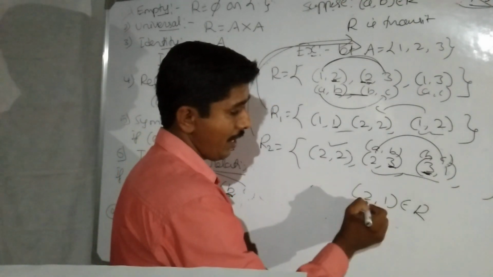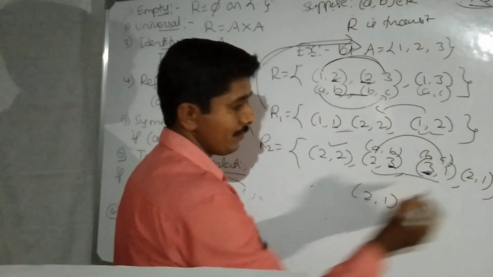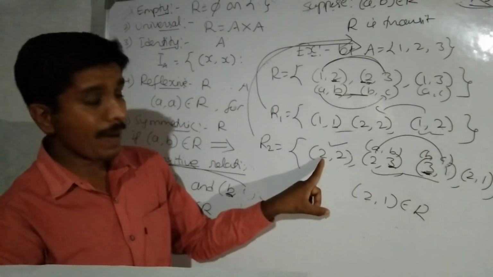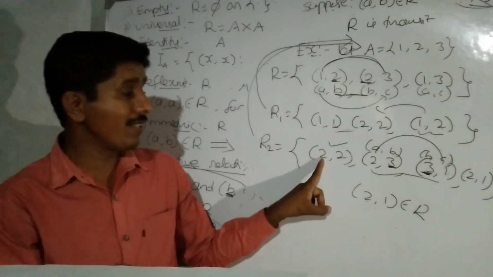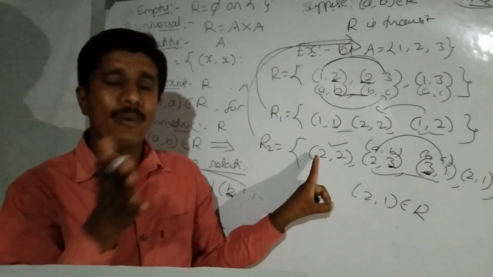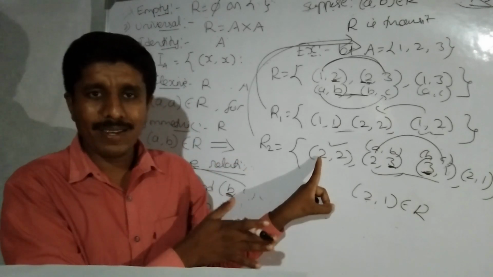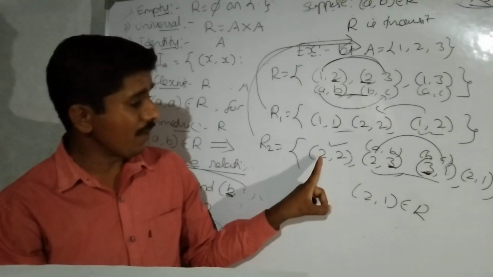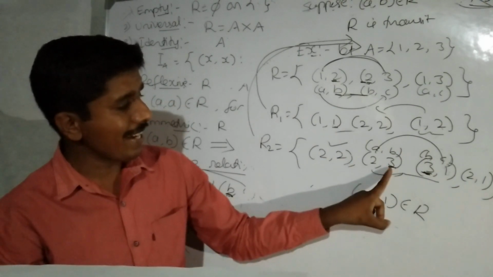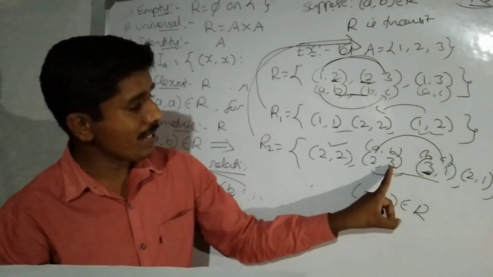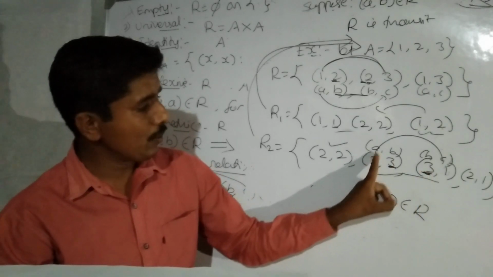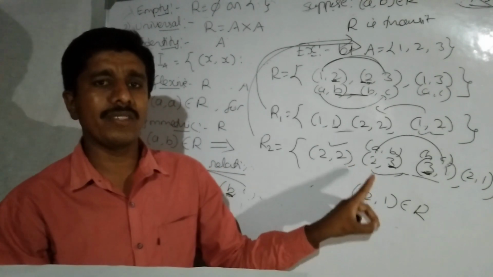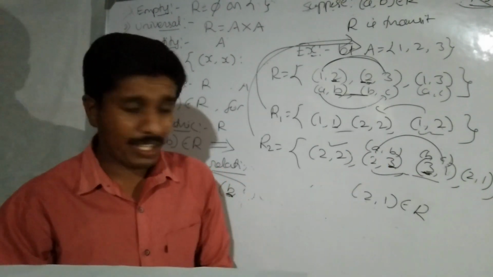I am going to include here 2 comma 1. Got it? This ordered pair itself is transitive. Mind it, when we say that this relation is transitive, it means every element of the relation satisfies the transitive condition. The first ordered pair satisfies. If you take the next ordered pair, the middle elements are equal, then 2 comma 1 belongs to the relation, therefore it is transitive.